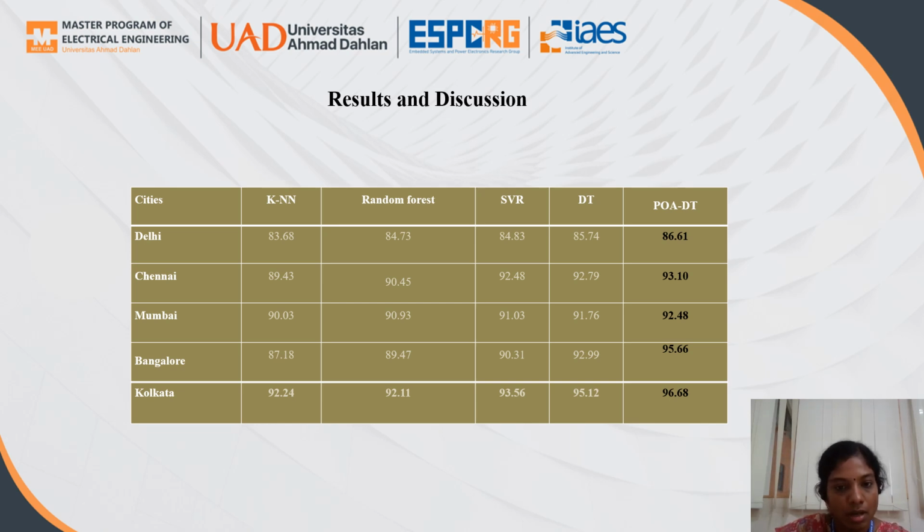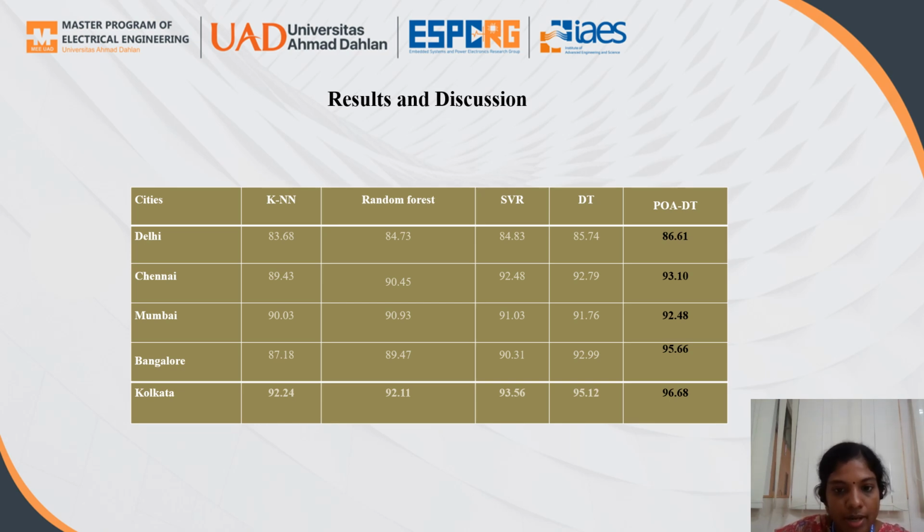Using the K nearest neighbor algorithm, Delhi got 83.68 accuracy, Chennai got 89.43, Mumbai got 90.03, Bangalore 87.18, and Kolkata 92.24. When we use random forest, Delhi got 84.73, Chennai got 90.45, Mumbai got 90.93, Bangalore got 89.47, Kolkata got 92.11.